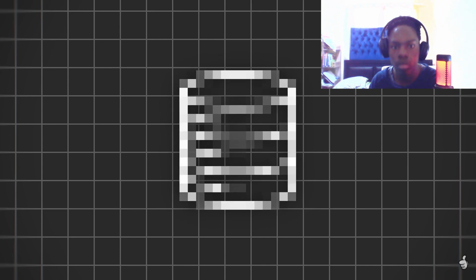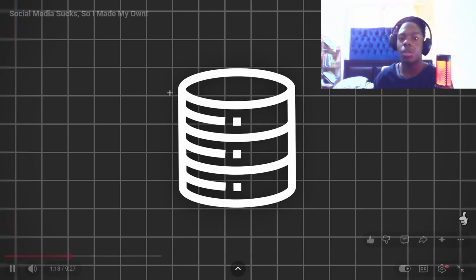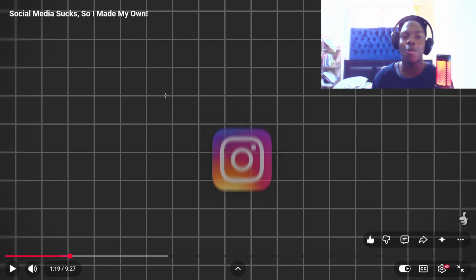And now we get to the most important part of the project that will make it all work, the database. If you somehow didn't know, every app keeps all of its data in a database.